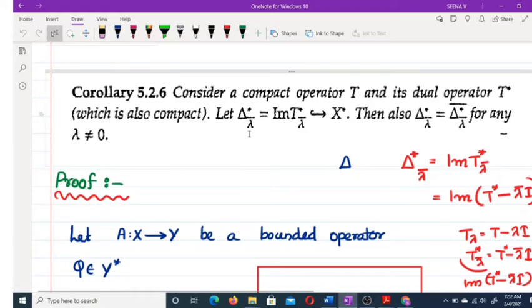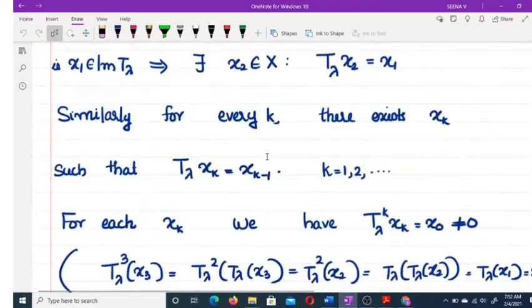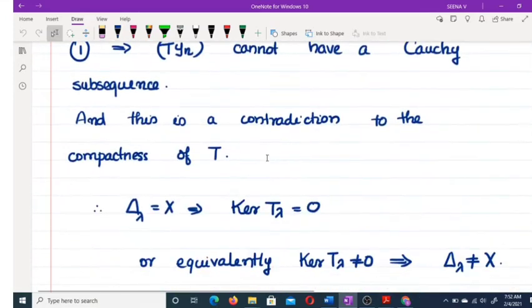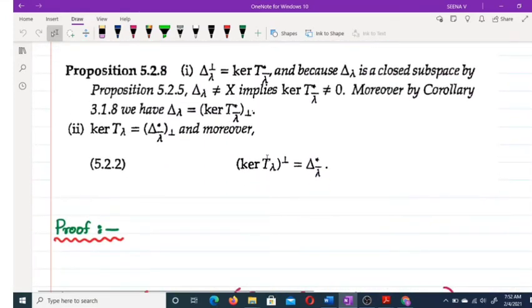delta star lambda conjugate is equal to image of T star lambda conjugate. We have this.